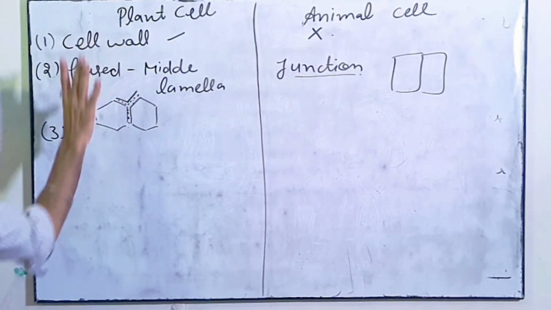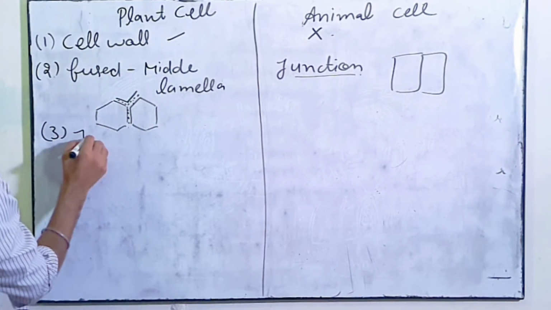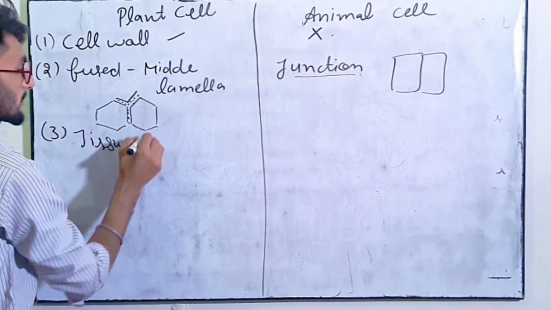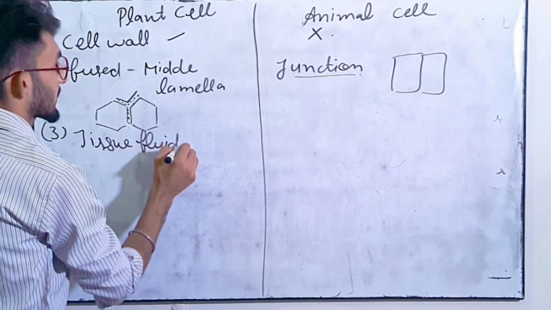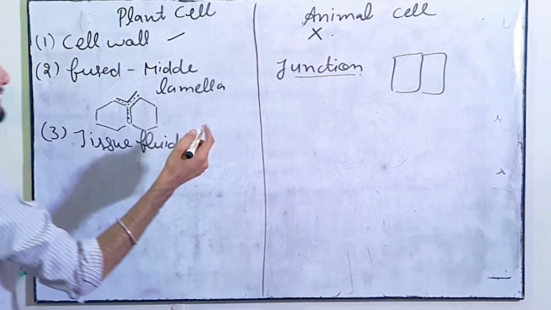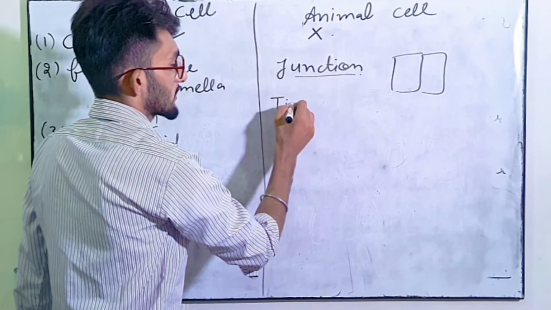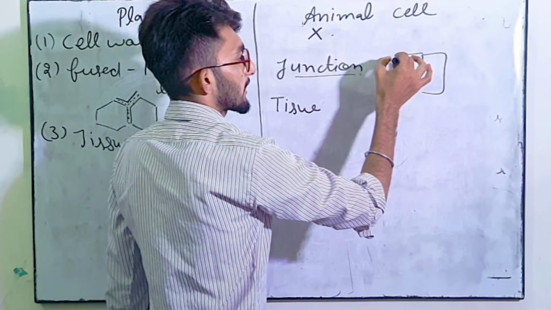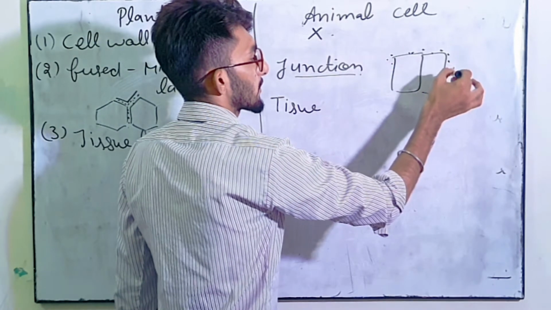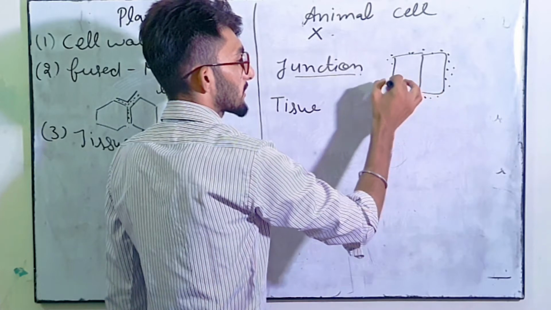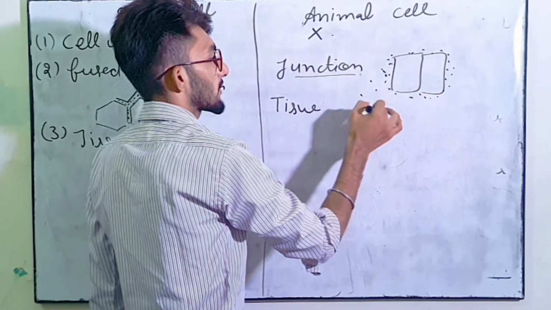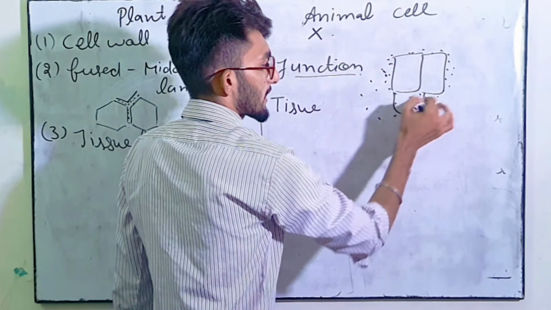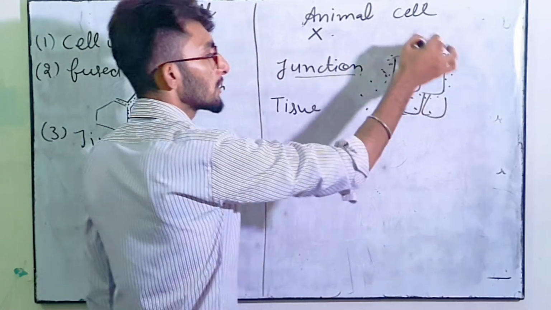Clear? The third point is that in plant cell tissue fluid is absent. Tissue fluid is absent in plant cell, but here tissue fluid is present, meaning these are the cells and these are continuously present in the tissue fluid. Okay, so all around the cell there is tissue fluid. यहाँ पे सभी सेल है और सेल के बीच में टिश्यू फ्लूइड प्रेजेंट.